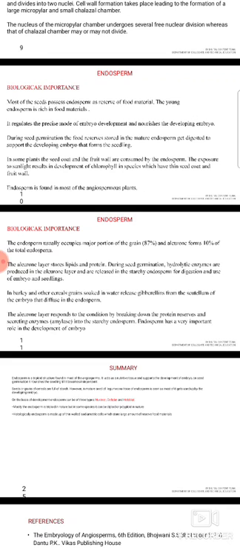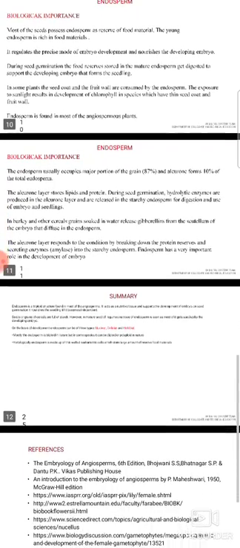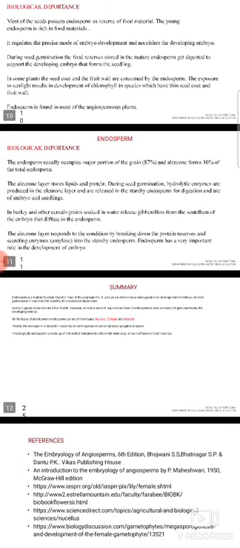Coming to the biological importance. Endosperm usually occupies a major portion of the grain, that is around 87%, and the aleurone layer forms around 10% of the total endosperm.